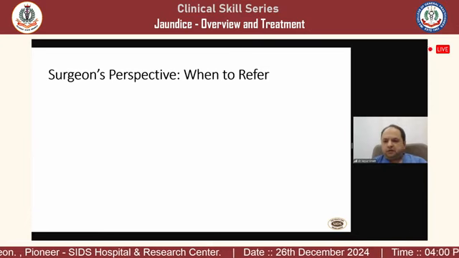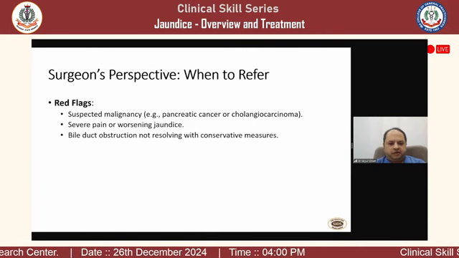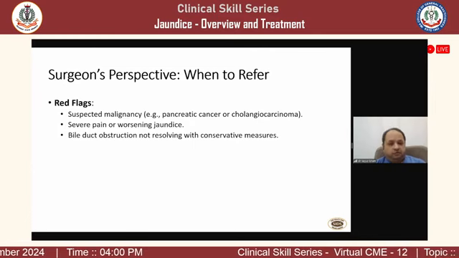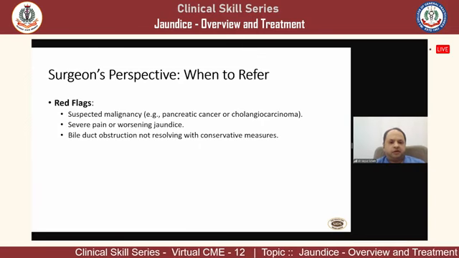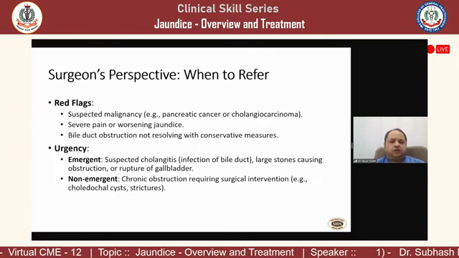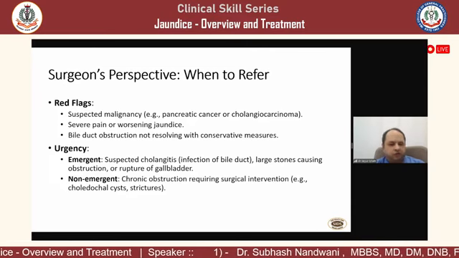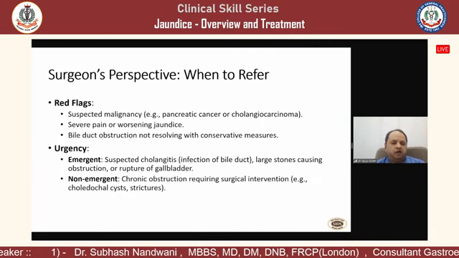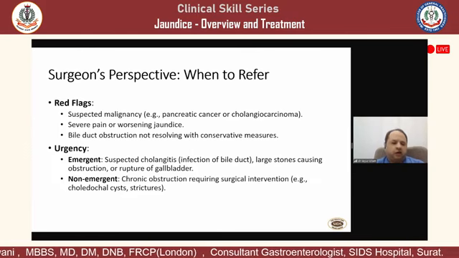So from a surgeon's perspective, if I conclude, when to refer: red flag signs, suspected malignancy, itching, painless jaundice, severe pain or painless. Both situations mostly favor surgical jaundice. Whenever we suspect bile duct obstruction, or in case of cholangitis, when there is fever, pain, jaundice, hypotension, it is absolutely an emergency. This can happen with cholangitis or with a ruptured gallbladder. However, for chronic strictures, it is a non-emergent situation and one can refer at ease.